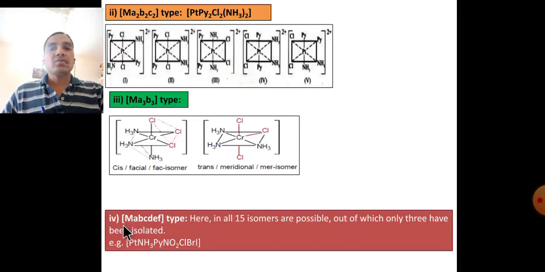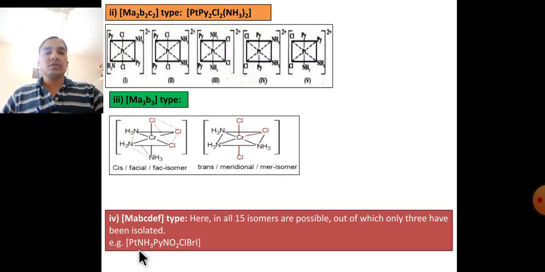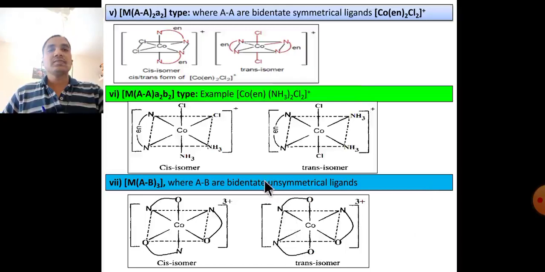Last, fourth type, metal with all different ligands. Here in total 15 isomers are possible, out of which only 3 have been isolated. This is the type of geometrical isomerism in coordination number 6. Example of platinum with different ligands.